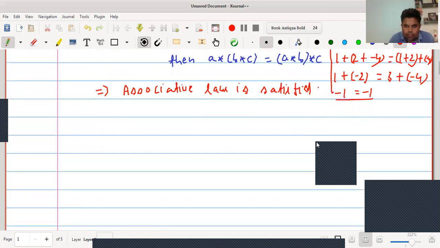Next, third property is existence of identity. We will check whether an identity element exists.